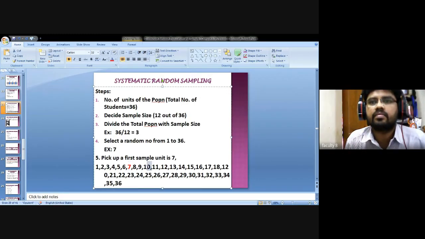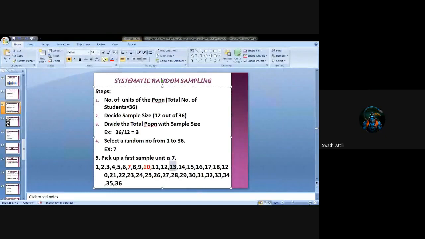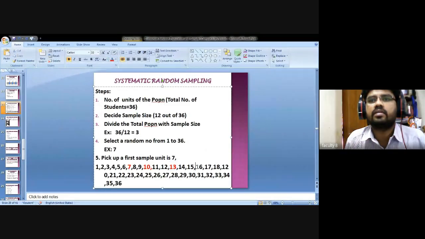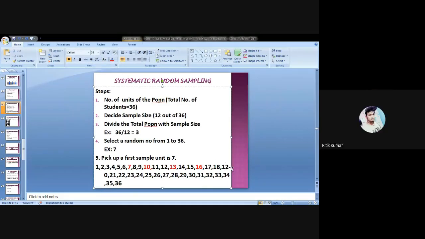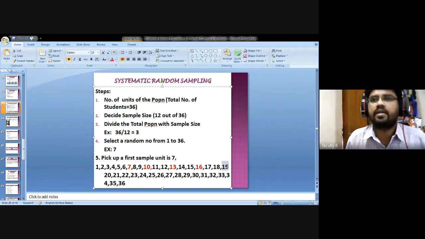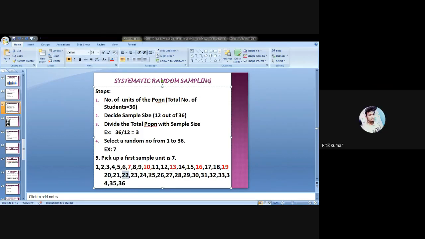10. Then again I can add the 3. 13. Then 16. Then 19. Then 22. Then 25. Next, 28. Then 31. Next, 34.